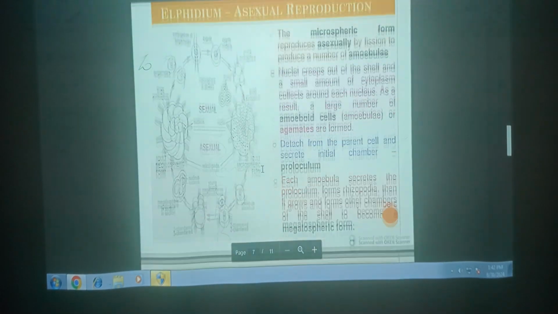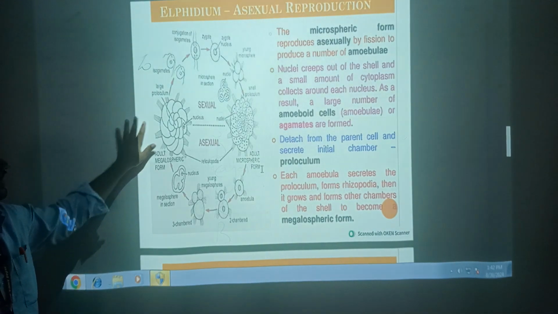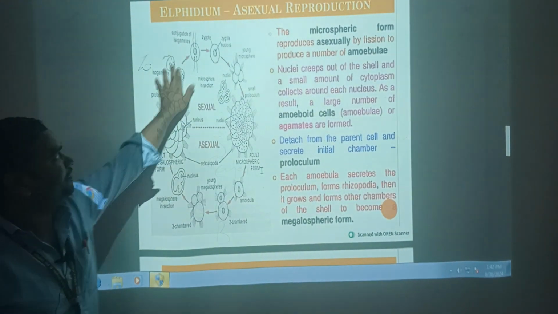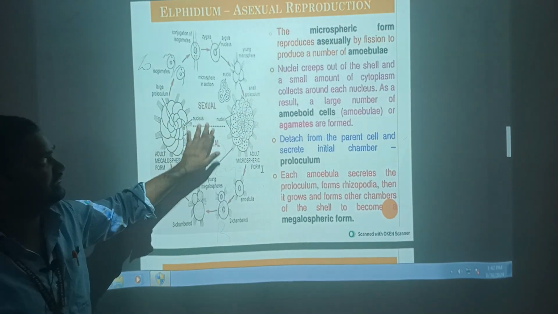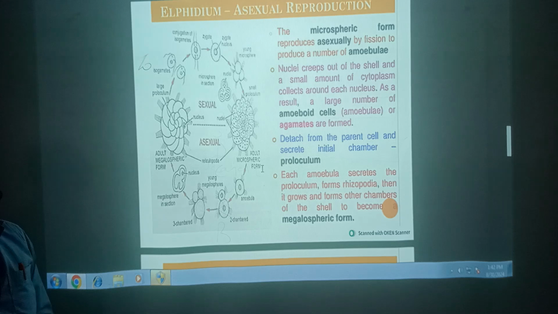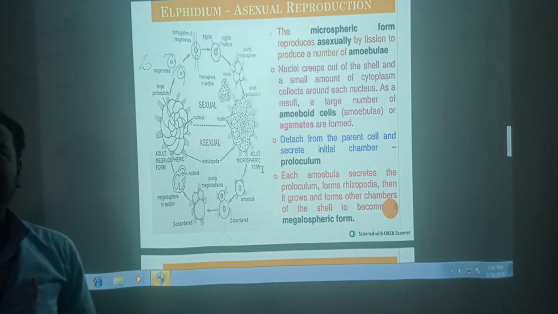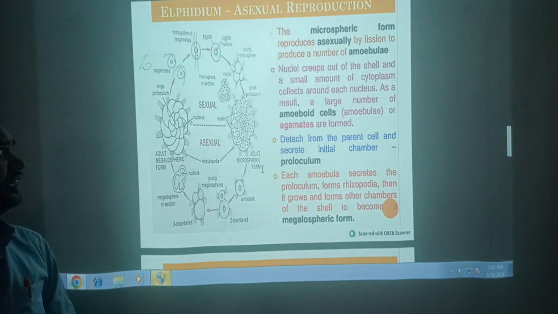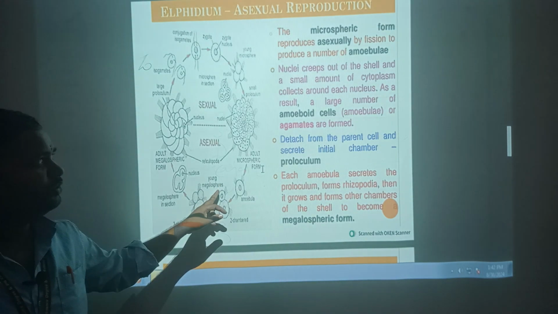After that, this one is very important: asexual reproduction in Elphidium. It finally changes to sexual reproduction; this is alternation of generation, metagenesis. The microspheric form reproduces asexually by fission, binary fission or multiple fission, to produce a number of amoebulae. The nuclei creep out of the shell and a small amount of cytoplasm collects around each nucleus.